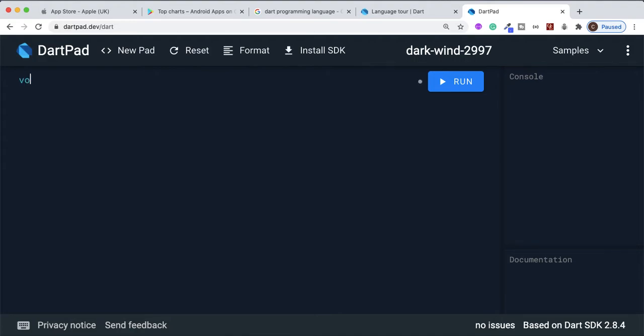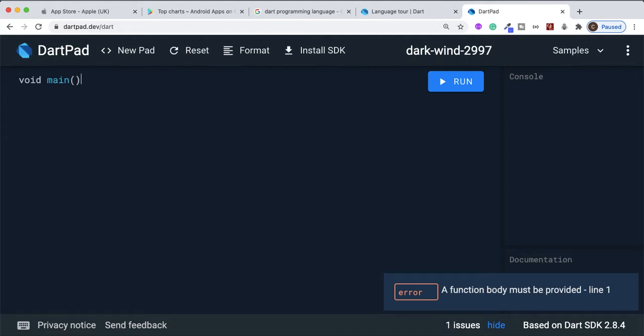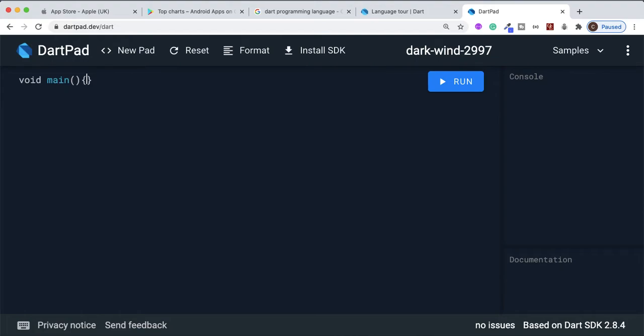But let's start with what you would mostly see on tutorials or on YouTube and stuff like that. So you see void main, and you have a parenthesis, an open one and a closed one, and you have two curly brackets, an open curly bracket and a closed curly bracket, and then you press enter, and every single line of code goes within this curly bracket. So just bear that in mind.